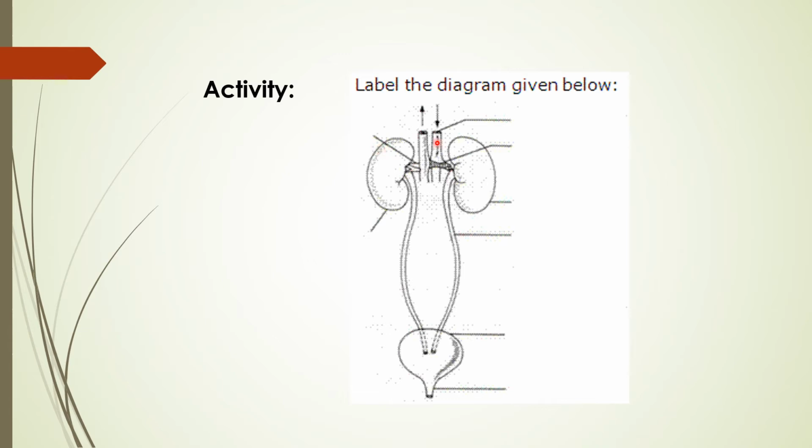What are the different parts of the excretory system? You have to remind yourself what I have told you in the previous slide.